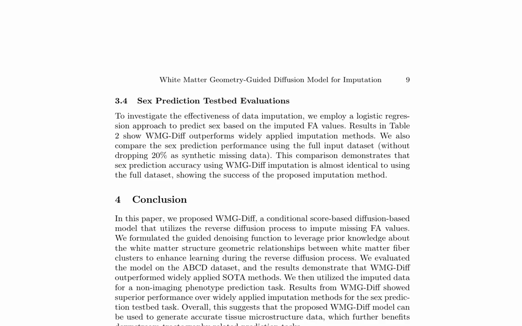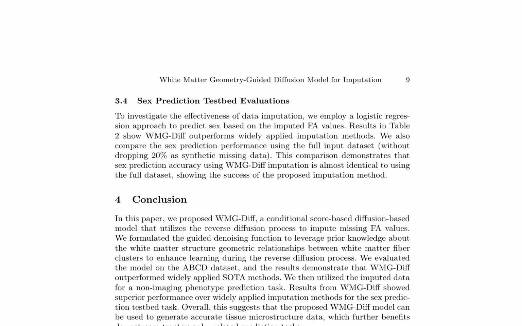Here is a combined summary of pages 9 and 10. The proposed white matter geometry-guided diffusion (WMG-Diff) model is a conditional score-based diffusion-based approach that leverages prior knowledge of white matter structure geometric relationships to impute missing fractional anisotropy (FA) values. The guided denoising function enhances learning during the reverse diffusion process.